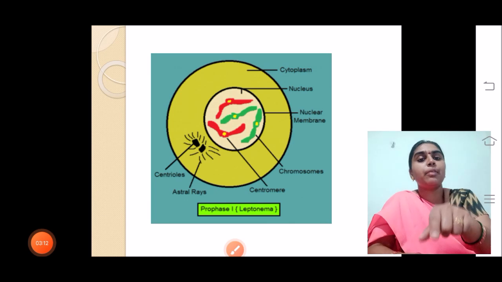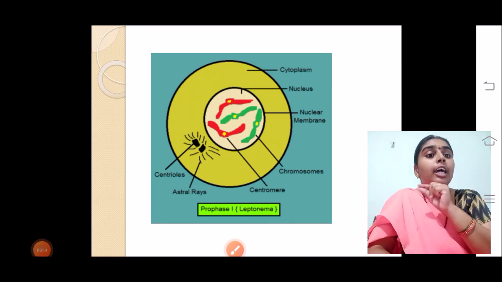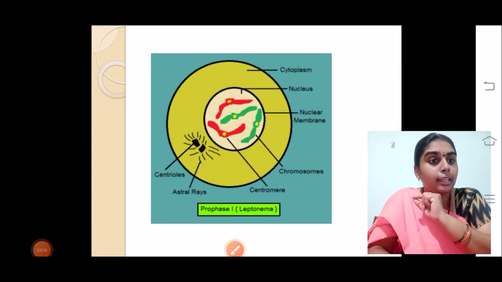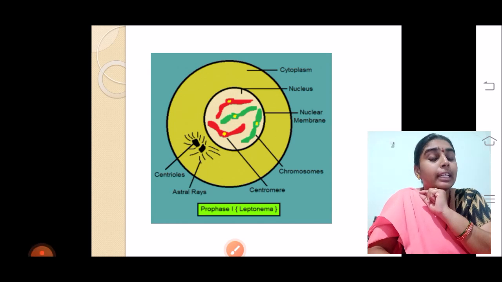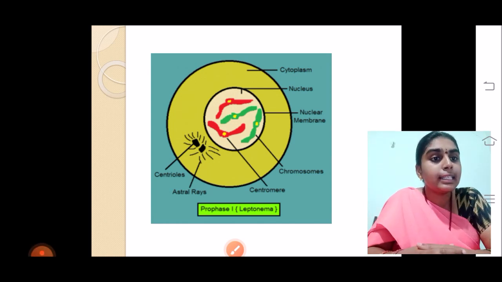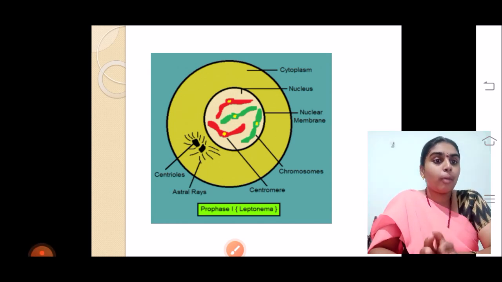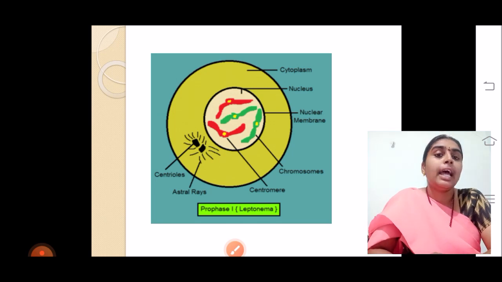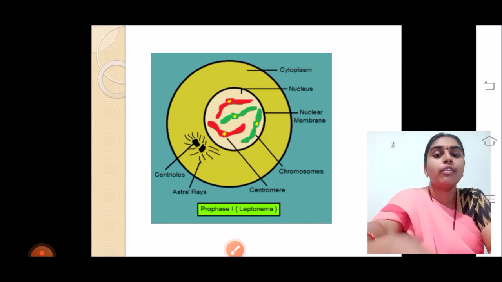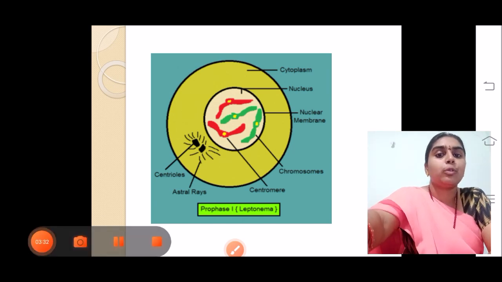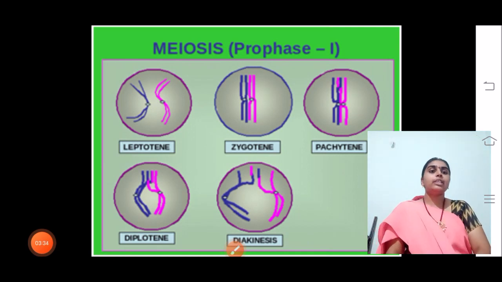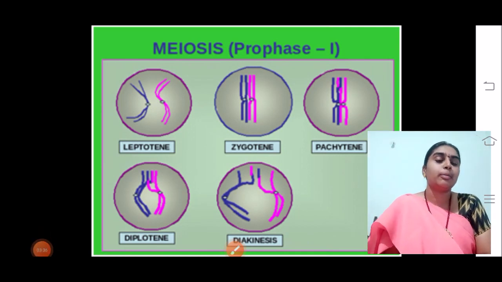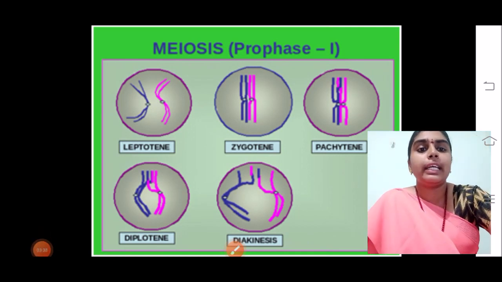So in this diagram, if you see the leptotene stage, the chromosomes will be very thin. The nuclear material, that is the nucleus, will increase in size. The chromosomes will be formed by the condensation of genetic material. And this is the first stage of prophase 1, the very important stage, that is the leptotene. So the second stage in the prophase 1 of this meiosis division is the zygotene stage.